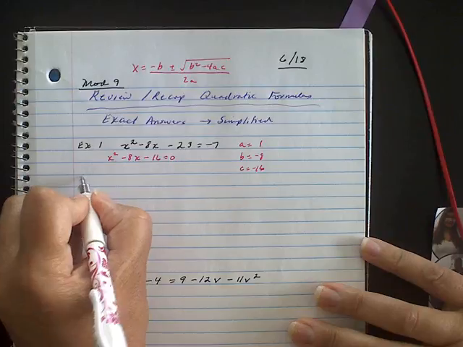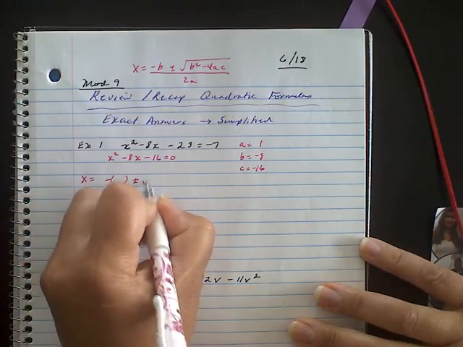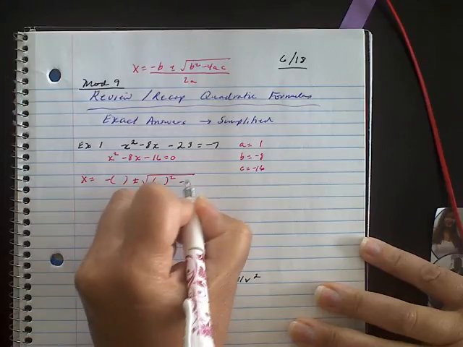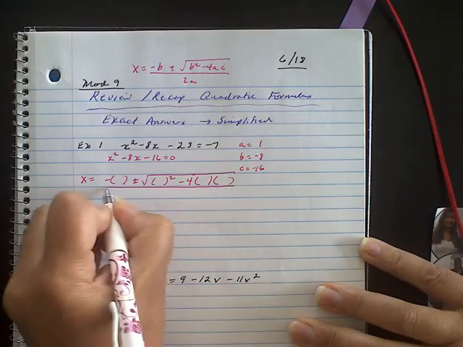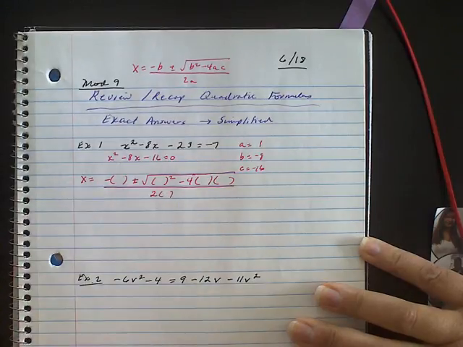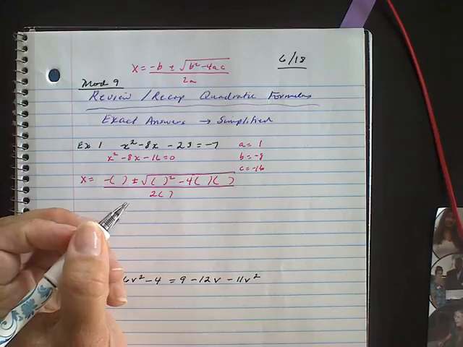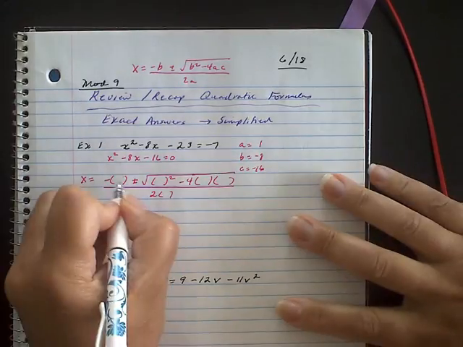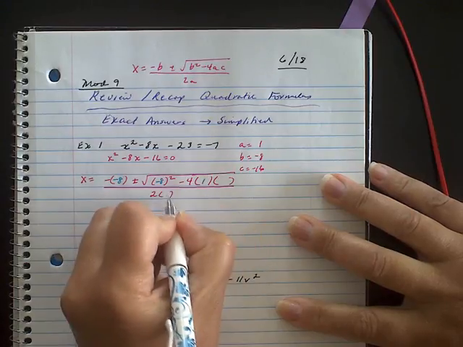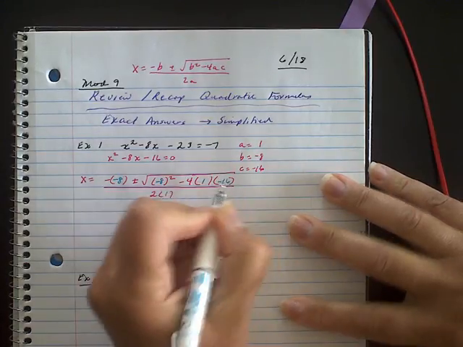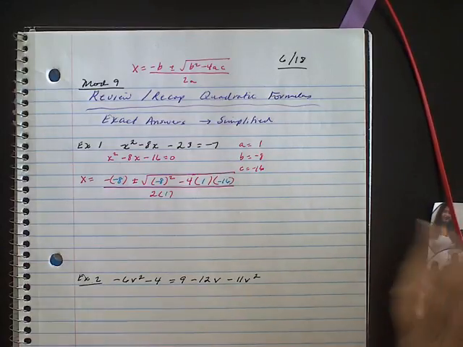So I have x equals negative b plus or minus the square root of b squared minus 4 times a times c all over 2 times a. I always write mine like this and then I fill them in just to make sure that I'm getting all of the signs correctly. You do not have to do this in this detail if you don't want to, but I tend to do this, especially if students are making mistakes. I don't want them to get stuck.